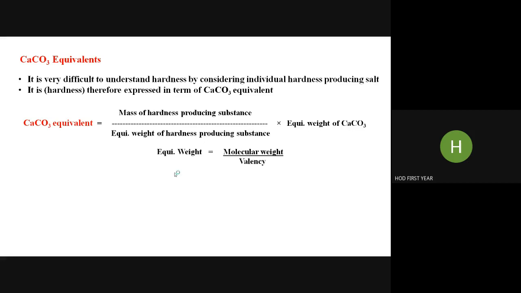So equivalent weight we studied yesterday. Equivalent weight is equal to molecular weight of that impurity upon valency of cation.